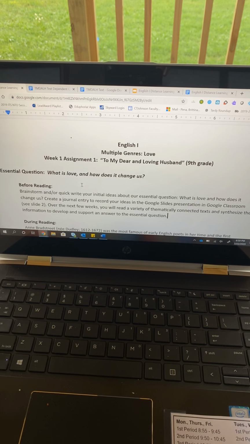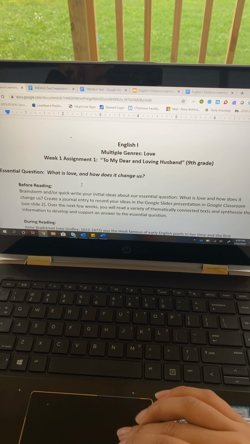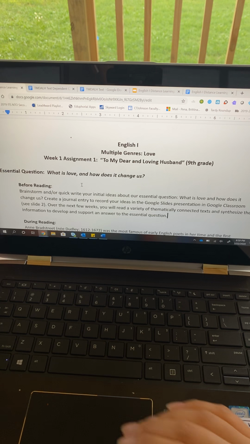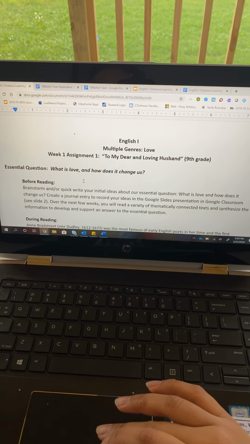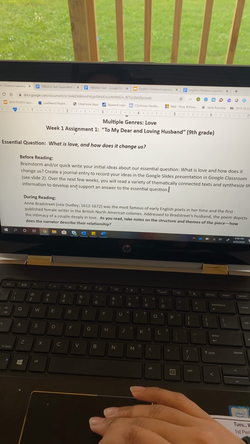I'm going to explain to you all of the assignments for this week. I say all of, but really there's only two, and show you what is expected of you for this first week of our distance learning adventure. So what you'll notice is on classroom materials on Google Classroom, we've posted an agenda.